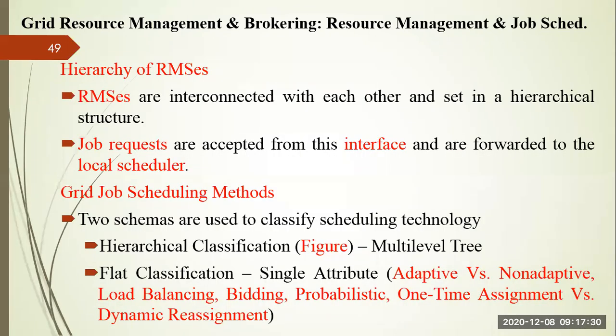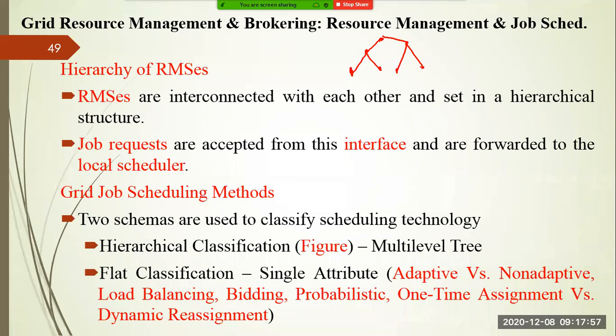Okay, next is RMSs collaborating with each other. Resource management systems collaborate with each other, so it forms a hierarchy. Hierarchy means a tree-like structure, right? One resource manager is connected to another resource manager, and they are connected to another, or they are connected to multiple resource managers. So this is like a tree or hierarchical structure, right? That's why it is called a hierarchy of resource management systems.